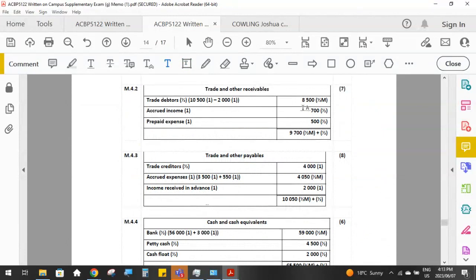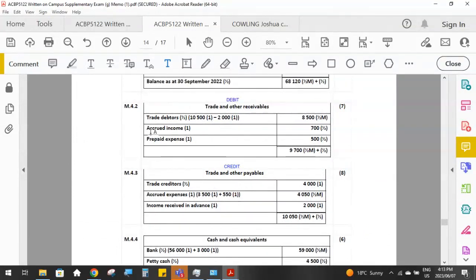Then we're recording the other two debit balances. Remember, these are debit balances. Payables will be your credit balances. Our other two debit balances are accrued income, because we credited the income account and debited accrued income, and the prepaid expense, because we credited the expense account and debited prepaid expense. So that's our trade and other receivables note.